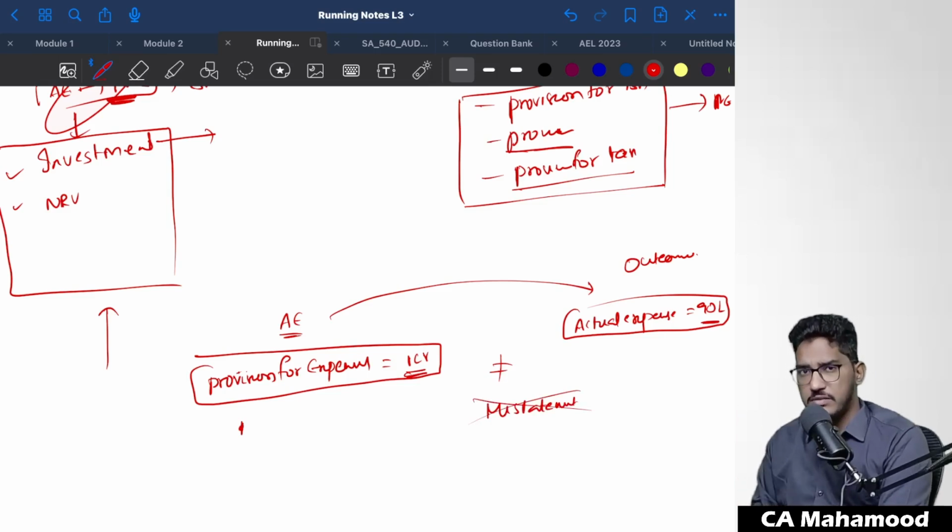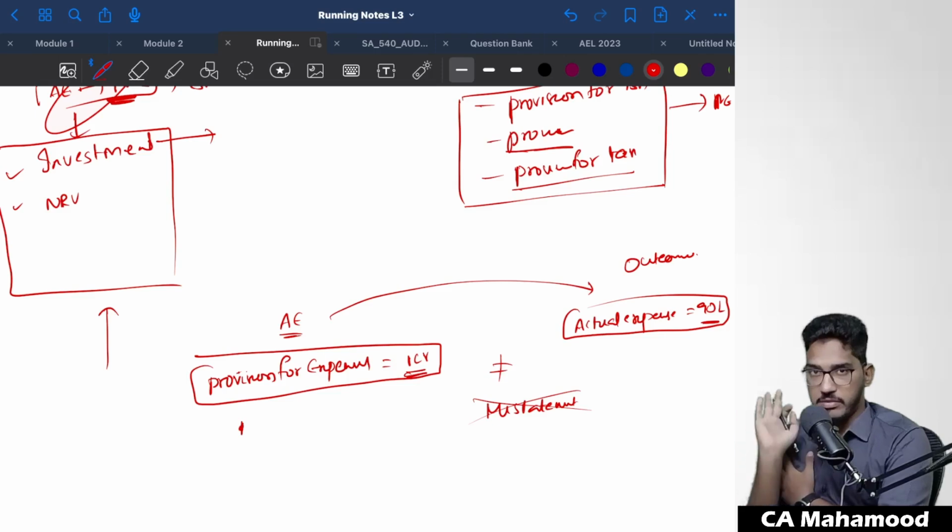Sir, why can't you call that a misstatement? Because that itself is an estimate. We are making an estimate because we can't calculate it with accuracy. That's why we have made use of an estimate. That estimate will always carry uncertainty. Whatever estimation I have done can always go wrong. So that is not a misstatement. That is the inherent nature of the accounting estimate.